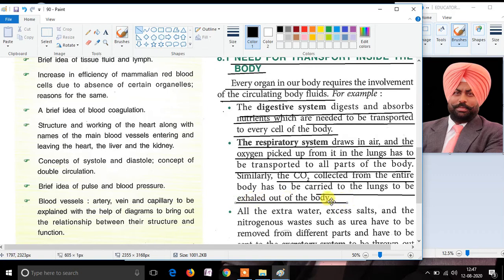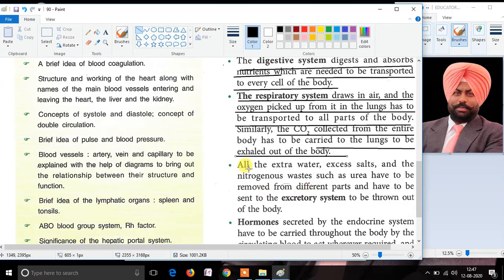Here also, we can say that the gases, carbon dioxide and oxygen, need to be transported, and they are transported with the help of certain fluids in the body. Moving on further, all the extra water, extra salt and extra nitrogenous wastes such as urea, uric acid and ammonia are to be excreted out from the body.